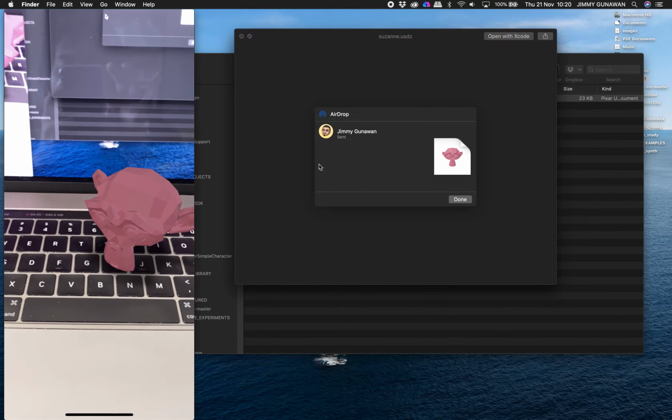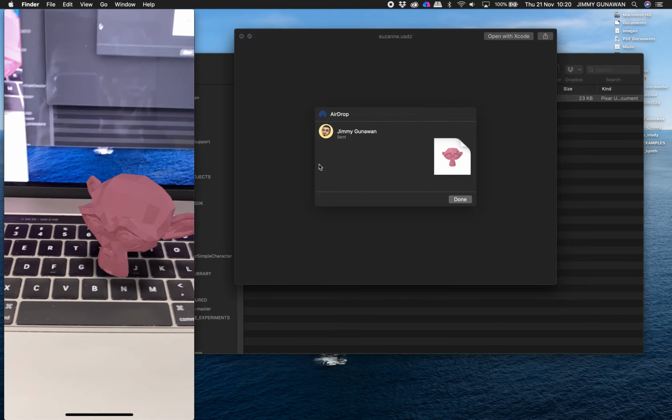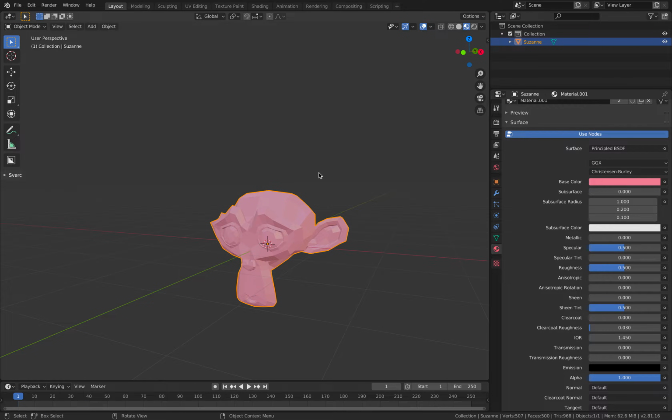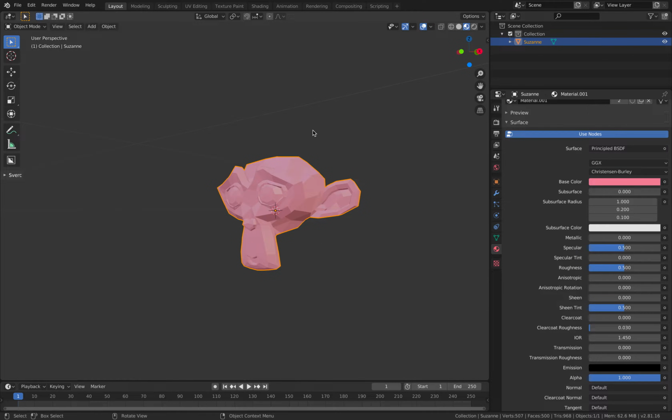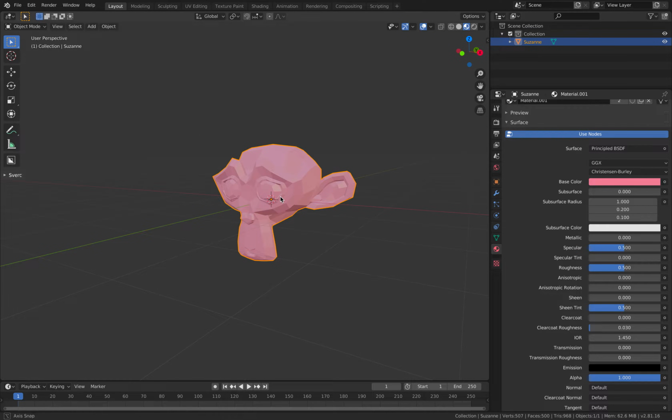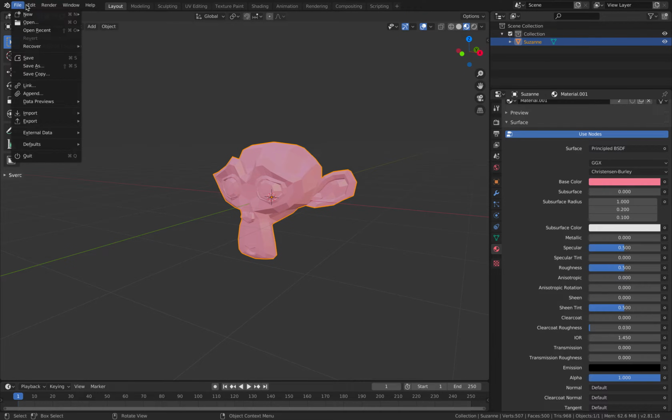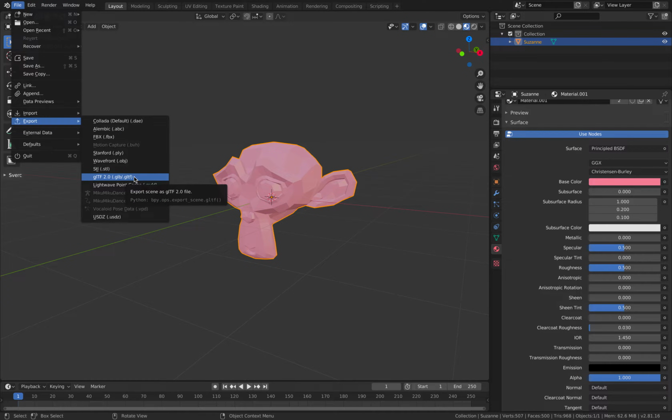Normally, like I said, in the past this process is slightly a little bit confusing because you need to find a way to convert your 3D model into USDZ. It's actually a lot easier now that we have this add-on, but if you want to use GLB or GLTF, that still kind of works.